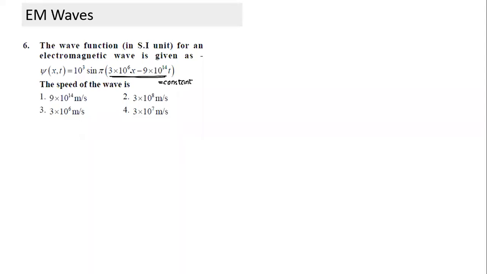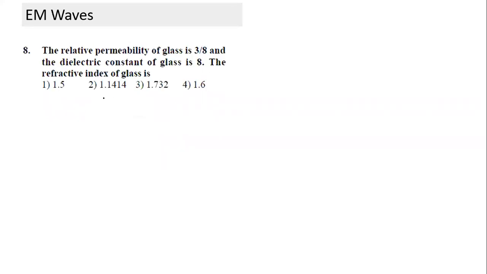If I differentiate with reference to time, you will get dx by dt, which is the speed of the wave, equal to 9 into 10 to the power 14 divided by this term, 3 into 10 to the power 6. So the speed of the wave is this term divided by this term. That's why I write speed of wave is equal to omega by k. Very easy. You are just understanding the formula.